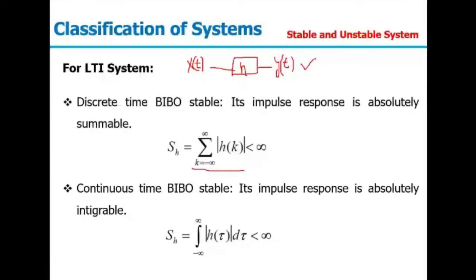And the same principle is applicable to a continuous time system, where we are talking about the integration from minus infinity to infinity of h(tau) d tau. And this has to be finite in nature. Now let's discuss a few examples.